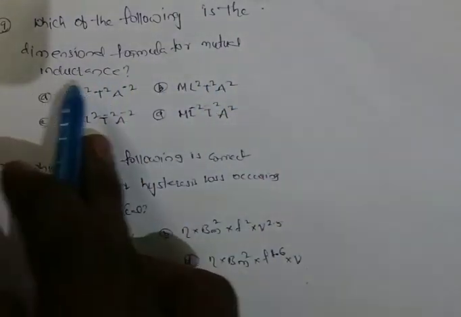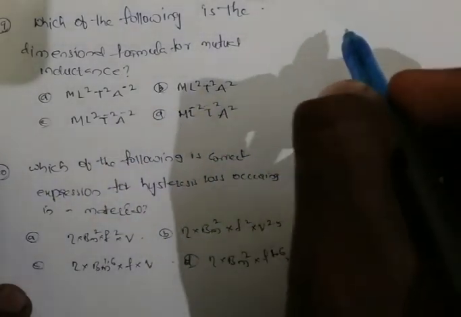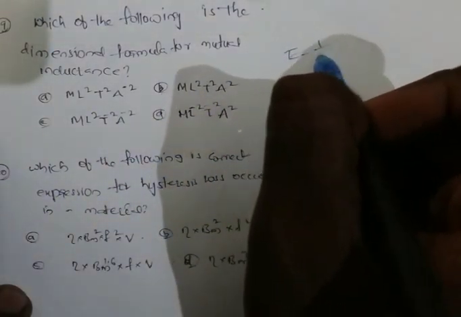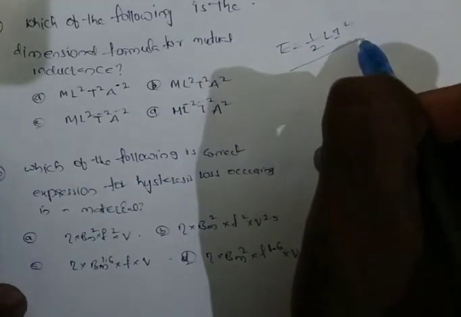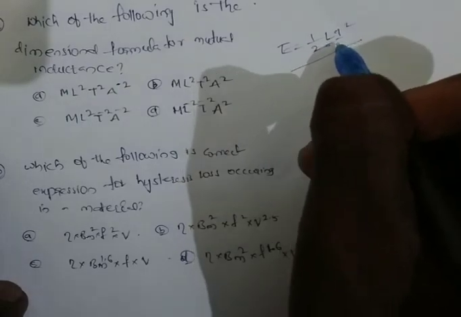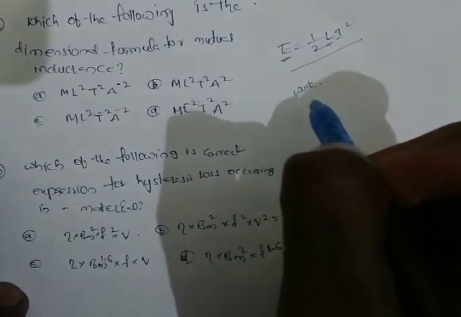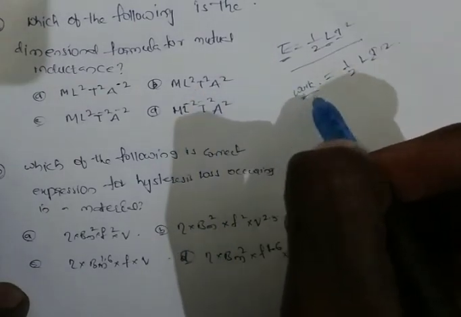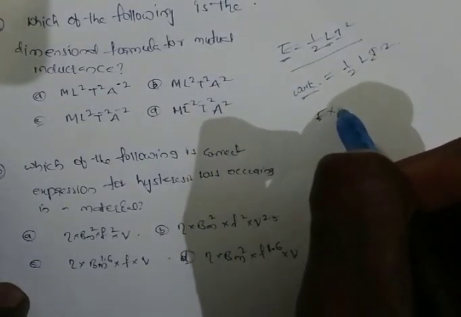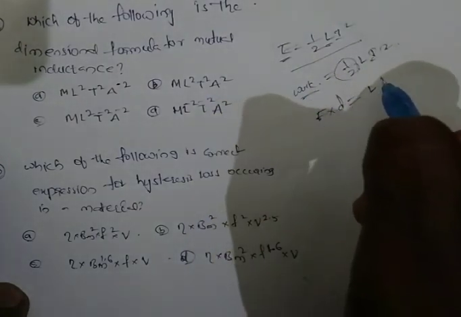19th question. Which of the following is the dimensional formula for mutual inductance? First of all, we know the energy stored in an inductor. Energy stored in an inductor is half L I square. From this expression, we find the inductance dimensional formula. Here, energy is nothing but work done. Work done is equal to half into L I square. Work done is equal to force into displacement, that is equal to, here this is a constant, L into I square.